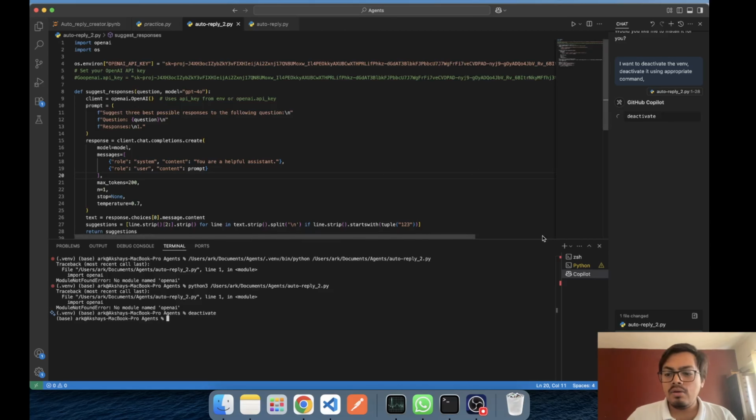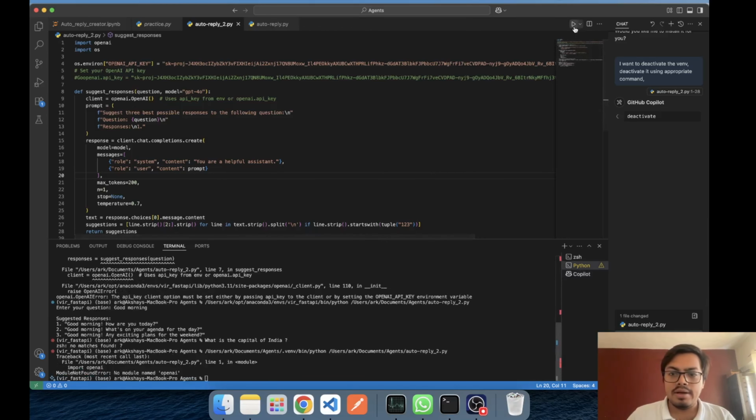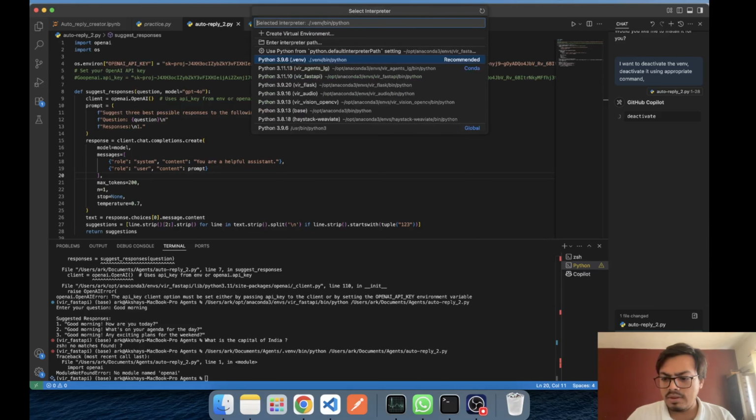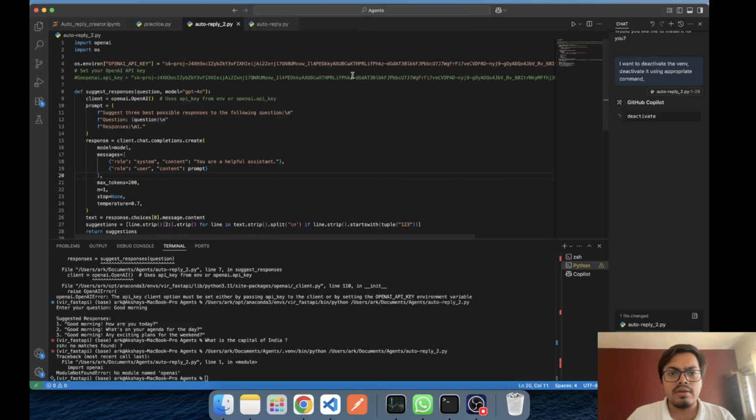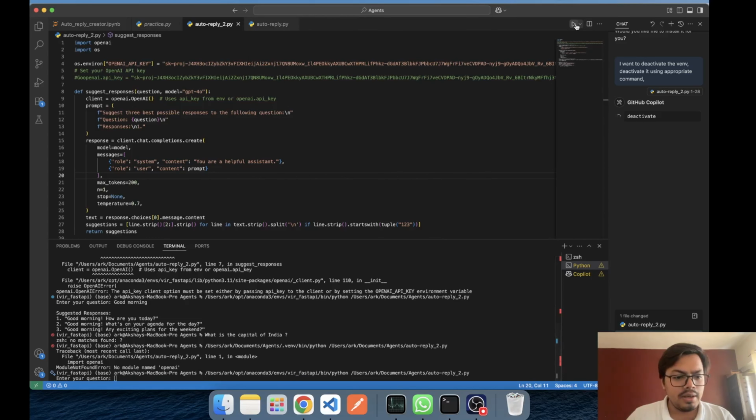Great. Now, good. Now let me run it. Why is it giving me an error now? What's the capital of India? It's telling me no model found. Has he selected the virtual environment here? I want to select this. I'm applying another venv and it's fine. Now I'll say good morning and it should run.